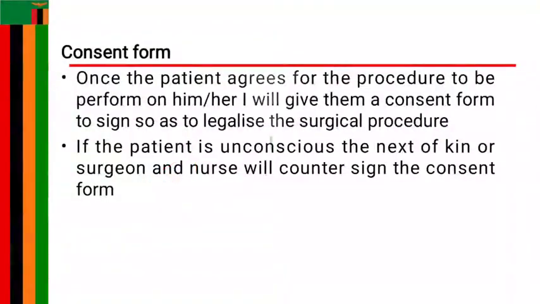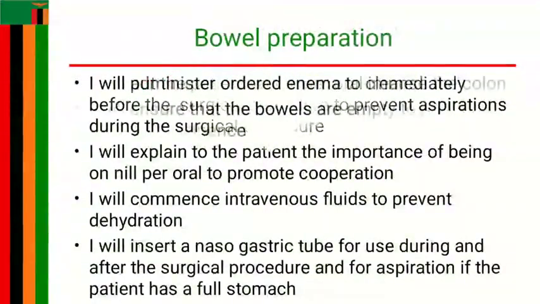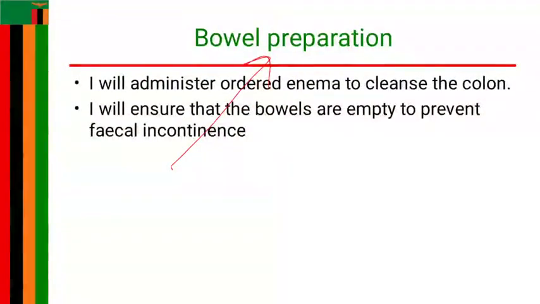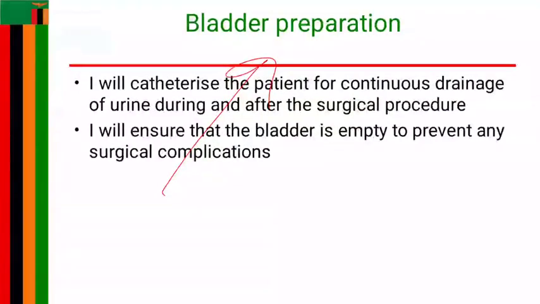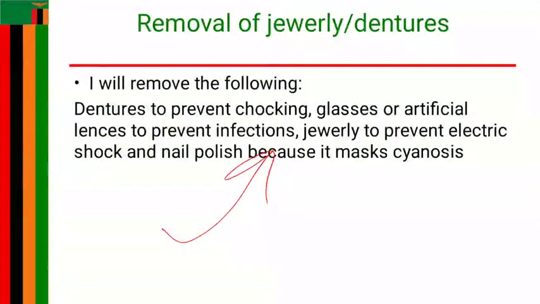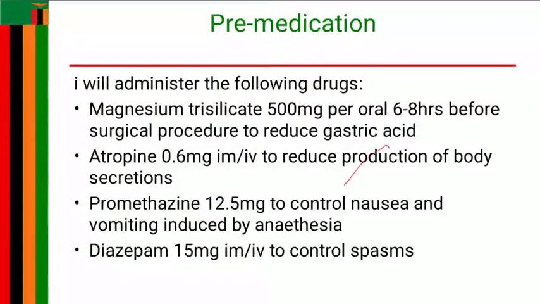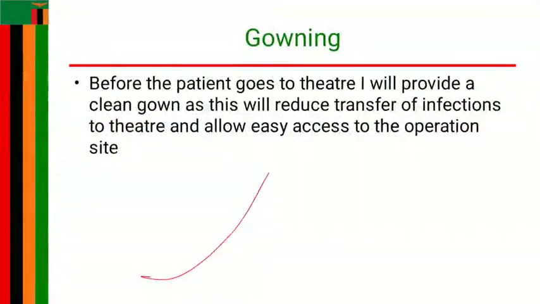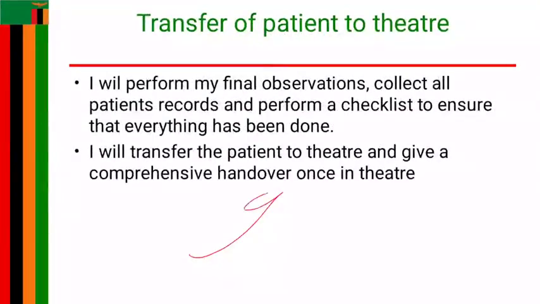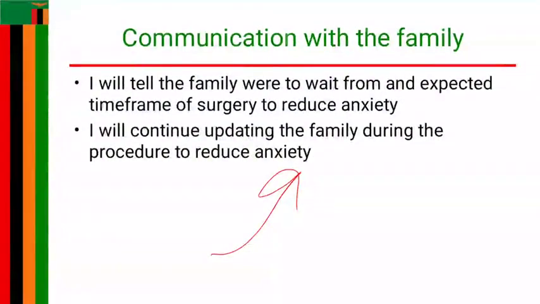Consent form, just talk about the first point. Physical preparation, you discuss gastric preparation, just specific to the condition. Bowel preparation, of course, that's what you can talk about. Bladder preparation, this is what you can talk about. The local site or skin preparation, this is what you can talk about. Removal of jewelry, talk about patient identification, talk about, of course, pre-medication, talk about gowning, transfer of the patient to theater, and of course post-operative bed and communication with the family.